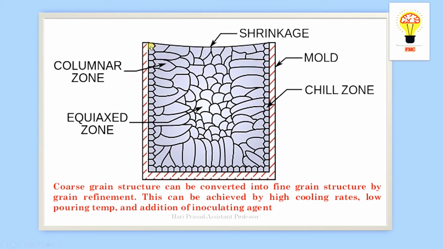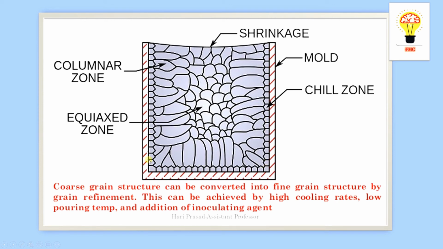Let me check where it will be. First the grains will start at the edges, because those areas will be at normal temperature, and the center will be very hot. It will go from the outer to the inner side only. So outside to inside, or outside surface to core. Simply say surface to core. That's the best way we can describe it over here.